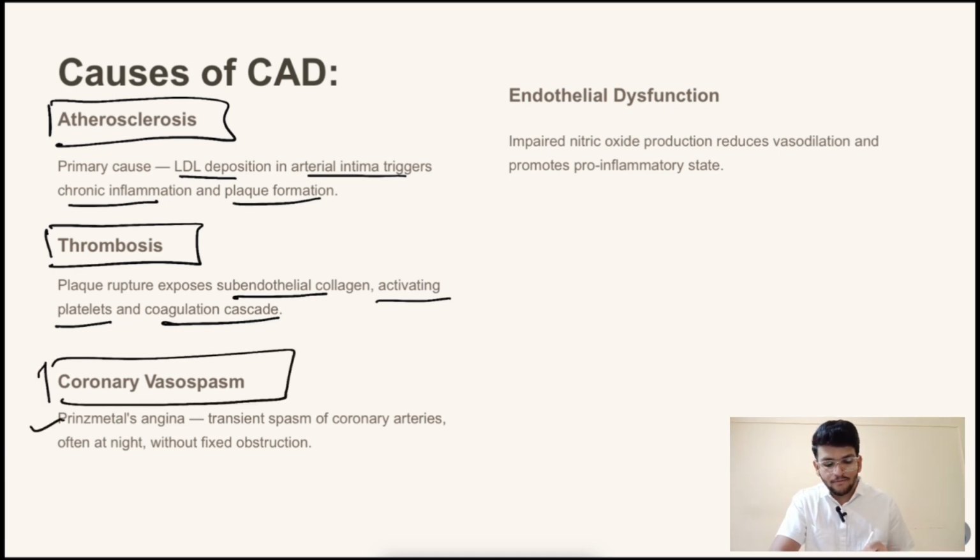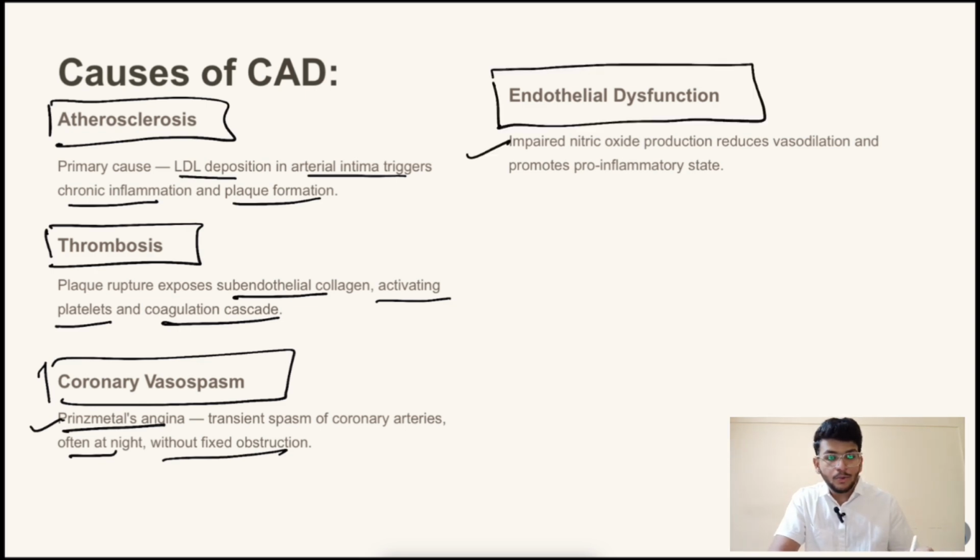Coronary vasospasm, where the Prinzmetal angina, the transient spasm of coronary arteries, often at night without fixed obstruction, occurs. Endothelial dysfunction due to the impaired nitric oxide production reduces the vasodilation and promotes the pro-inflammatory state. Reduced vasodilation causes the pro-inflammatory state in the CAD.